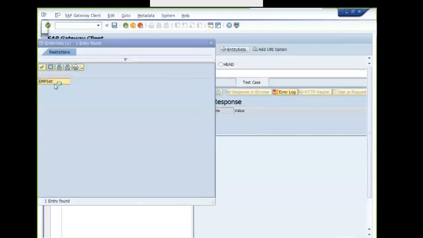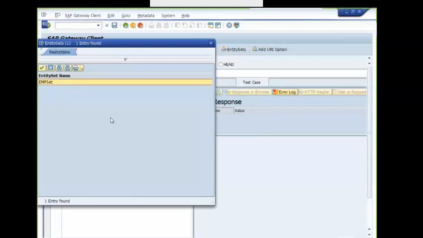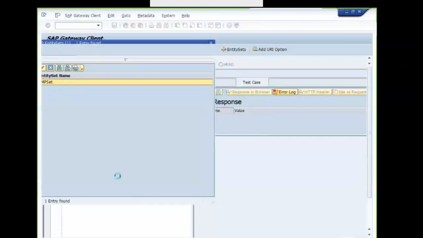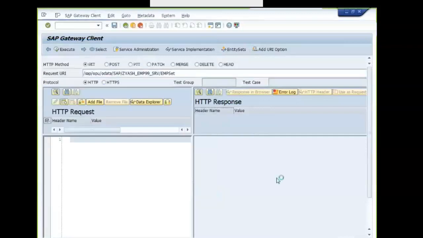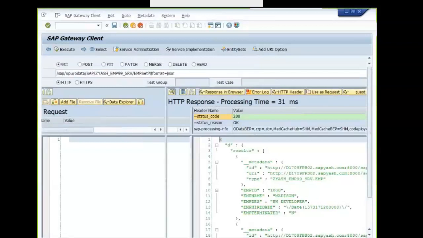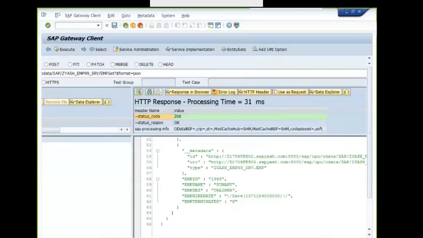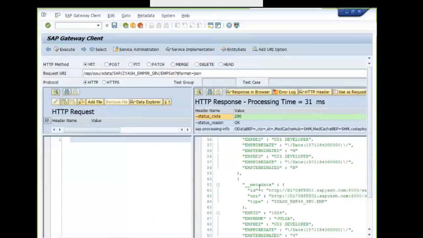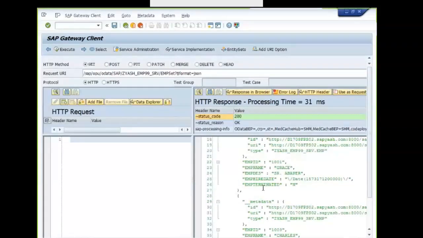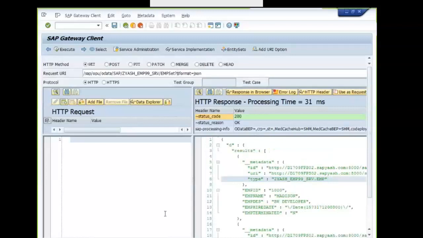EMP set. We have selected the EMP set. Add URI option. You can add it to get the queries. So we can read all the records here. Next, you have to read a single record. It is the read operation. Okay.